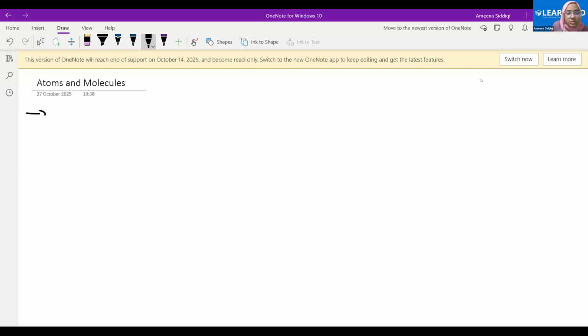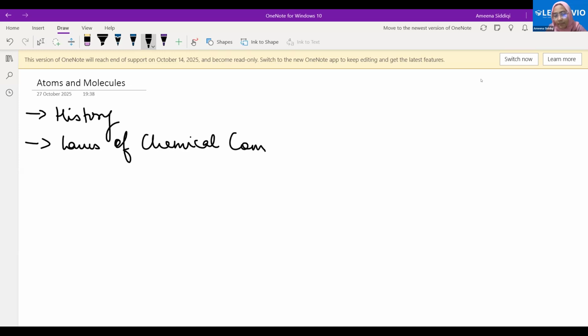Fine. So see here, I'm quickly going through the topics that we'll be discussing in this chapter. One is the history, a very brief discussion. Then we have the very important laws of chemical combination. Then again very important, Dalton's atomic theory.